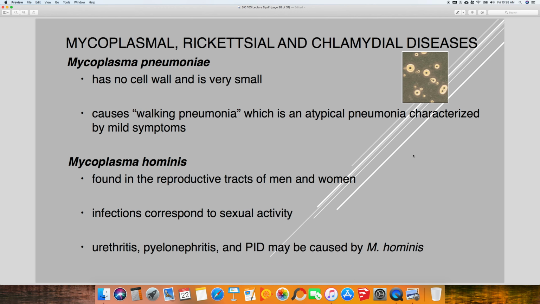Okay, Mycoplasma pneumoniae, walking pneumonia. That's the big association here. And again, Mycoplasma pneumoniae has no cell wall, so it's not gram-positive or gram-negative technically because it doesn't have a cell wall. Okay, and then I believe I told you not to worry about Mycoplasma hominis.